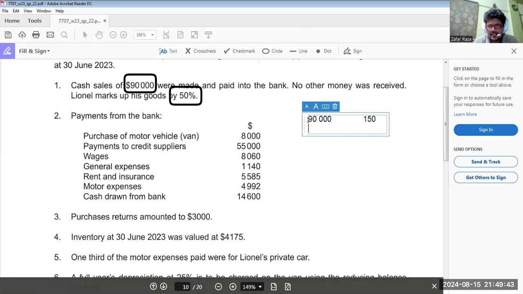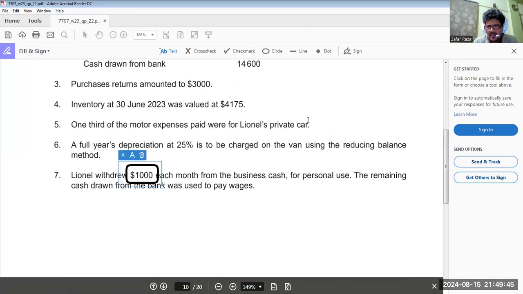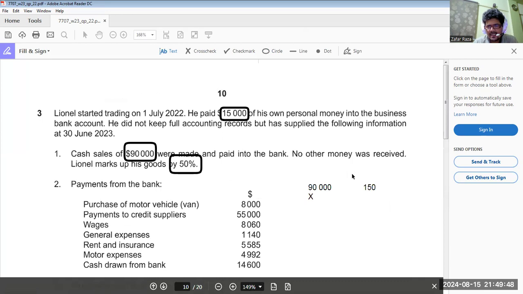If we take cost as X, cost should be 100%.